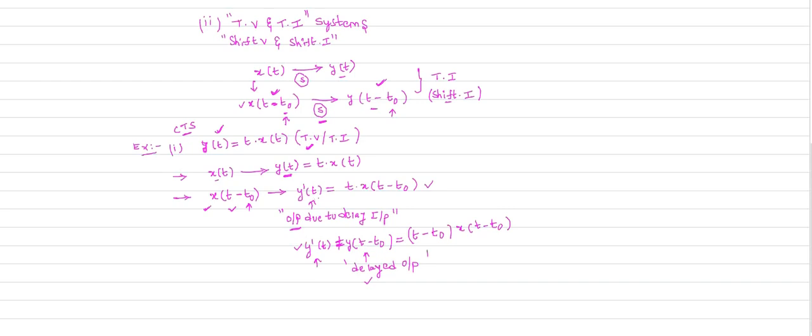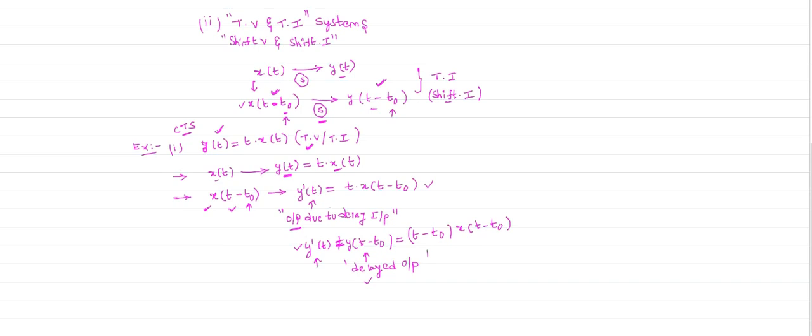To calculate y dash of t, wherever your input is there, I already told you x of t is your input, y of t is your output. Wherever x of t is there, you provide a delay in the x of t. Don't provide a delay in t. T is not your input. Wherever the input is there, you provide a delay in that input, so that I will get an output due to the delay in the input, which is t times x of t minus t naught. So this is your output due to delay in the input.